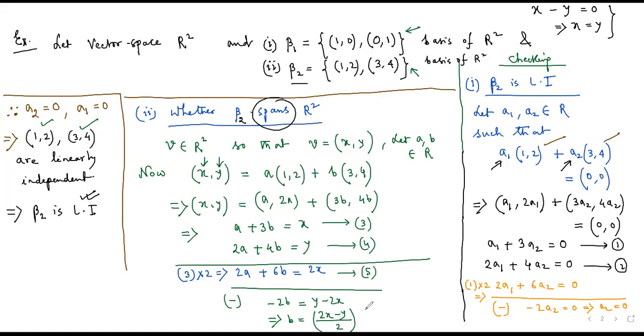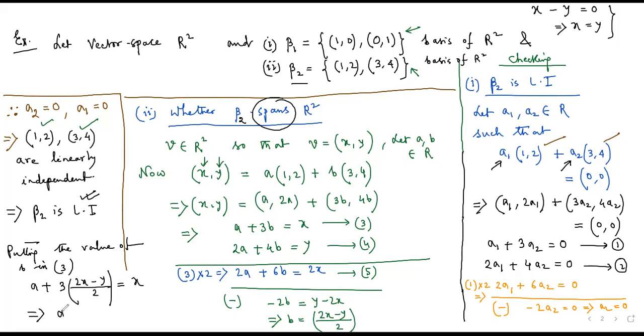Now we can put B in equation 3 or equation 4, and similarly we can get the expression for A. So putting the value of B in equation 3, we get A plus 3 into (2X minus Y) by 2 is equal to X. Your job is to find the expression for A. You have to calculate it. You will get an expression for A also.